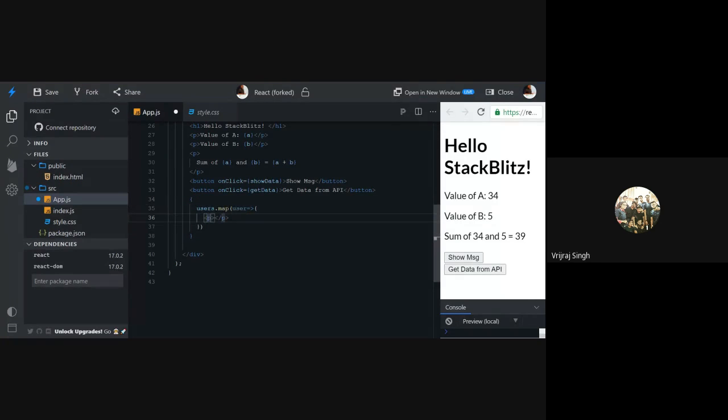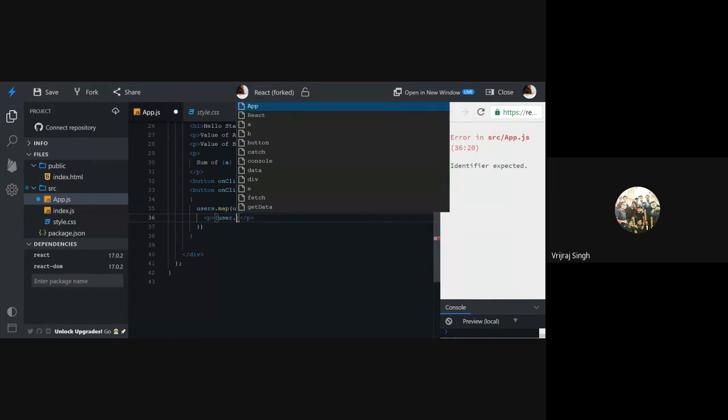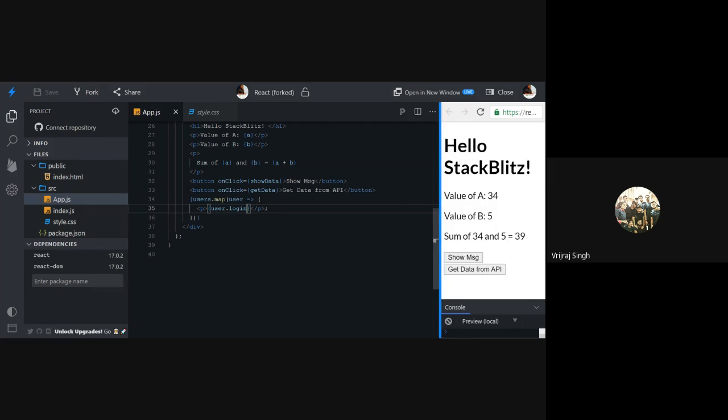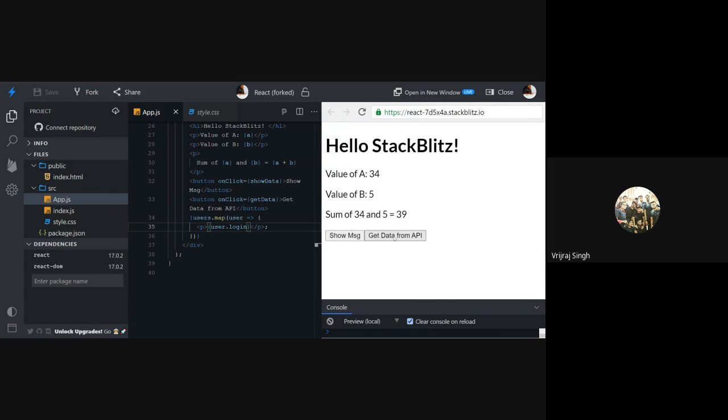So here I'll write user dot, from the login field I can get the username. So I will save the logic, I will call the APIs, and here I will get the data in a few seconds.